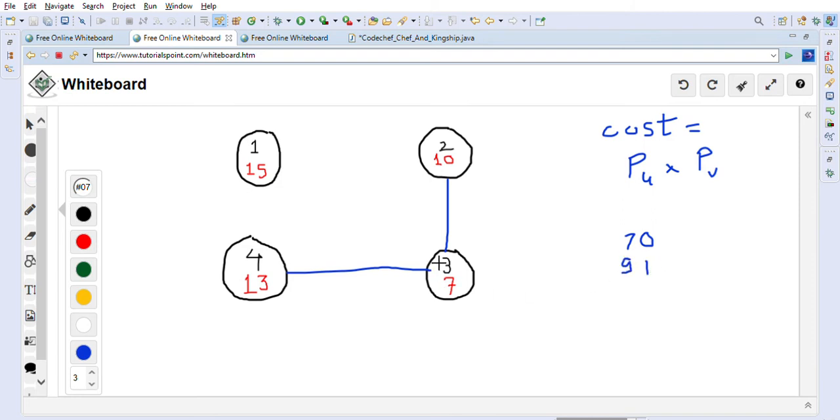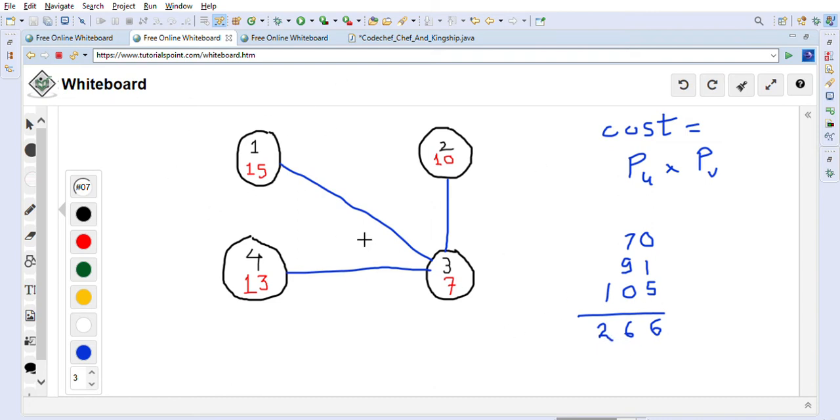And the next road we will connect is between 1 and 3. So 15 into 7 is 105. So 105 is the cost here, right, for this road. So these are the total costs. So we have to sum them up, right? So if we sum it up, it becomes 6. 9 plus 7 is 16. So 1 is the carry. So 1 plus 1 is 2. So 266 is the cost of this road system.